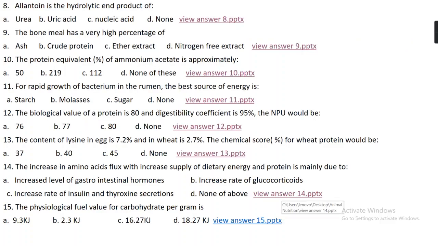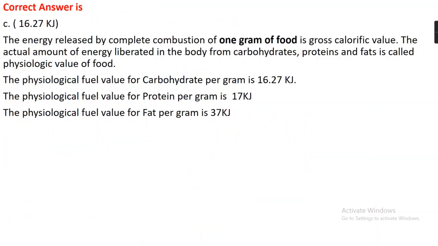Question number 15. The physiological fuel value for carbohydrate per gram is option A 9.3 kilojoule, option B 2.3 kilojoule, option C 16.27 kilojoule, or option D 18.27 kilojoule. The right answer is option C, which is 16.27 kilojoule.